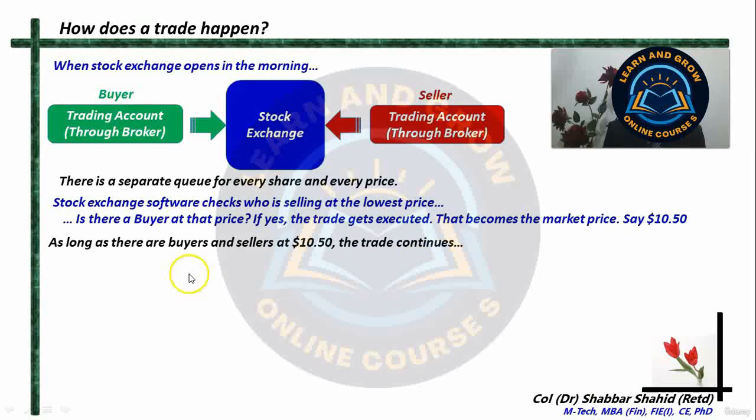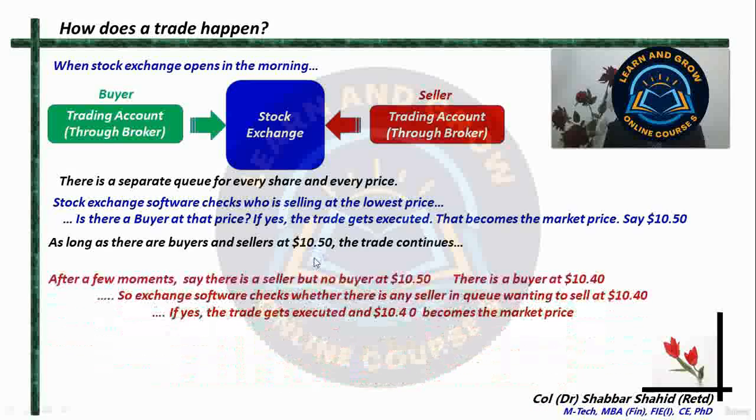Alright? And as long as there are buyers and sellers at that price, the trading will continue at that particular price. Now imagine after a few moments, there is a seller at $10.5, but there are no buyers at that price. The next buyer is available at $10.4. Nobody is wanting to buy at $10.5, though somebody is wanting to sell.